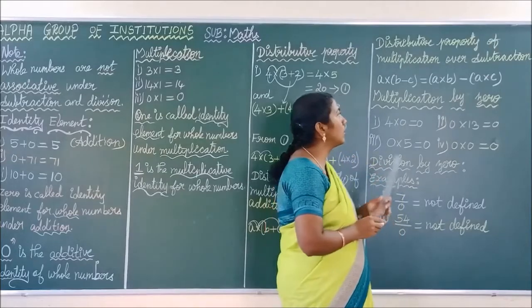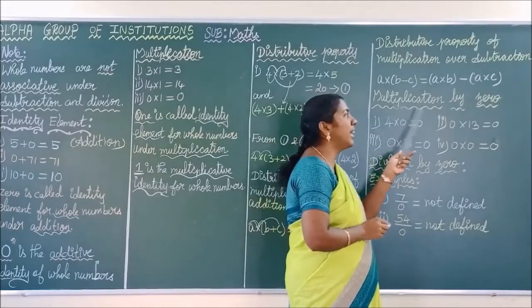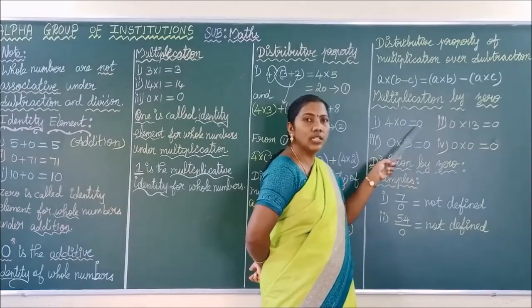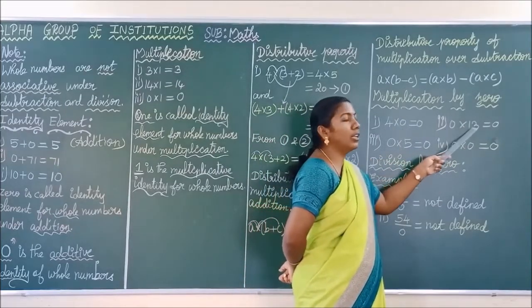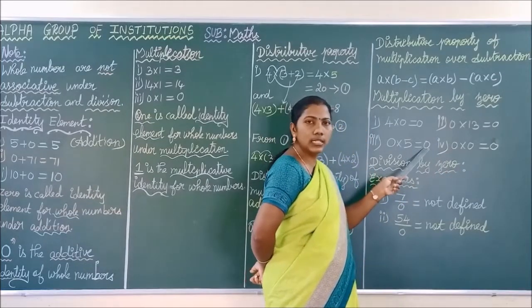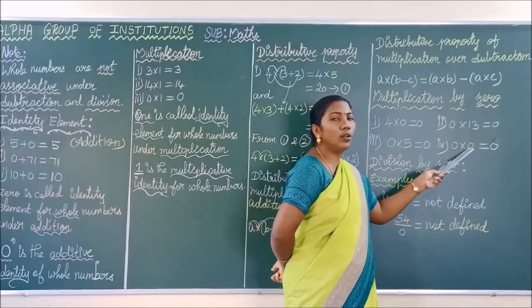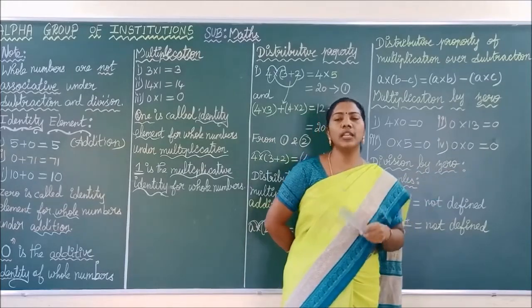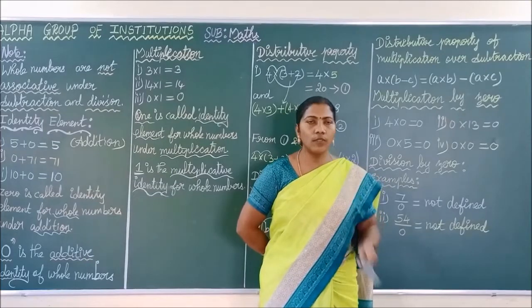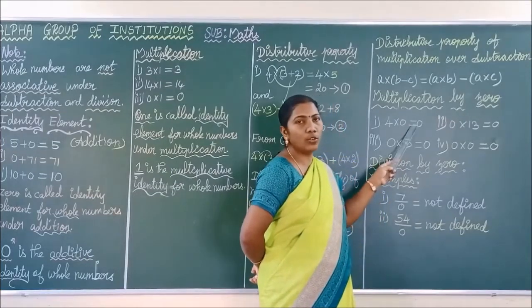Okay. Next we are going to see what happens if you multiply any number with 0. See here, 4 into 0. What is your answer? 0. 0 into 13. What is your answer? 0. 0 into 5. So what is your answer? 0. 0 into 0 is also 0. If you multiply any number with the value 0, the answer is always 0. So keep this in your mind.